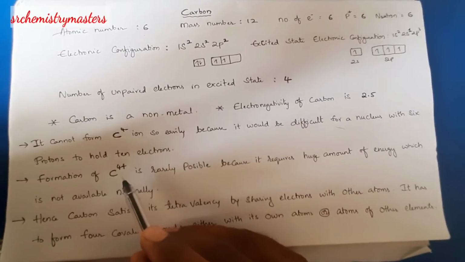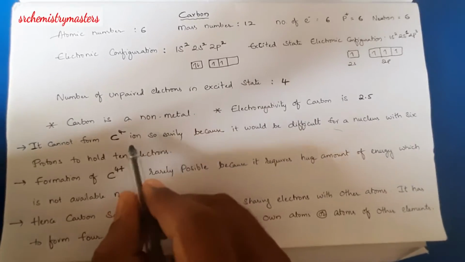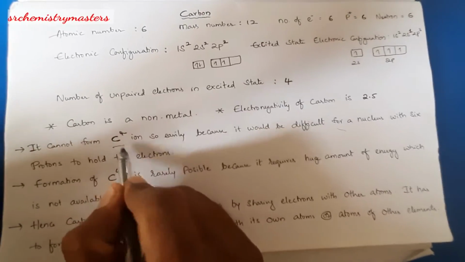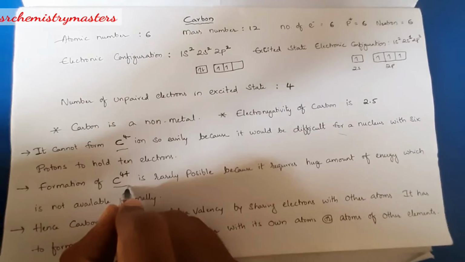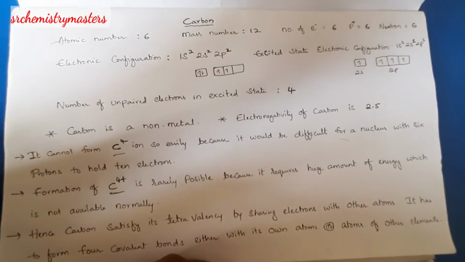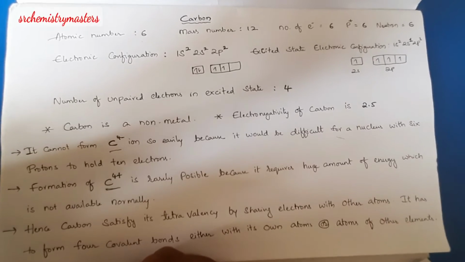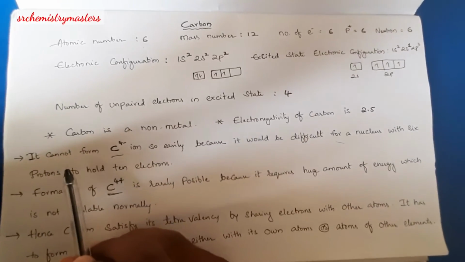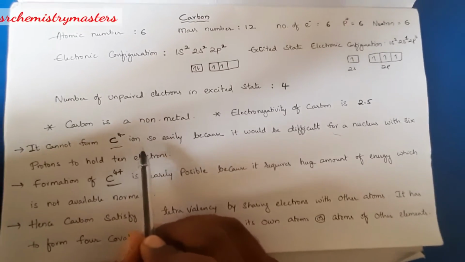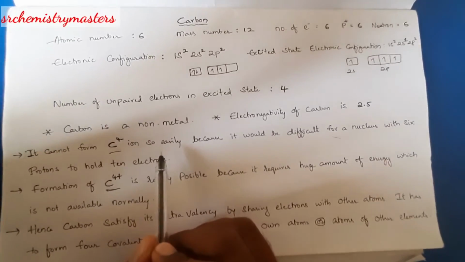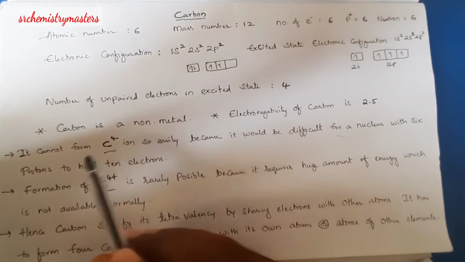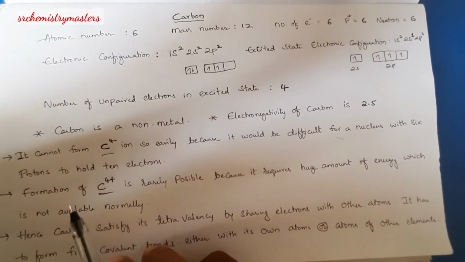And in general, both of these are not possible. The attainment of C4 minus and C4 plus by a carbon atom in general is not possible. Let us see the reasons for this one. Carbon atom cannot form C4 minus ions easily because it would be difficult for a nucleus with 6 protons to hold 10 electrons.